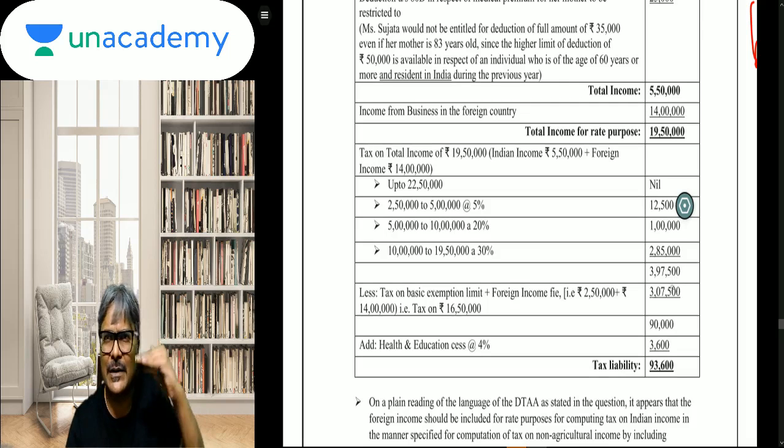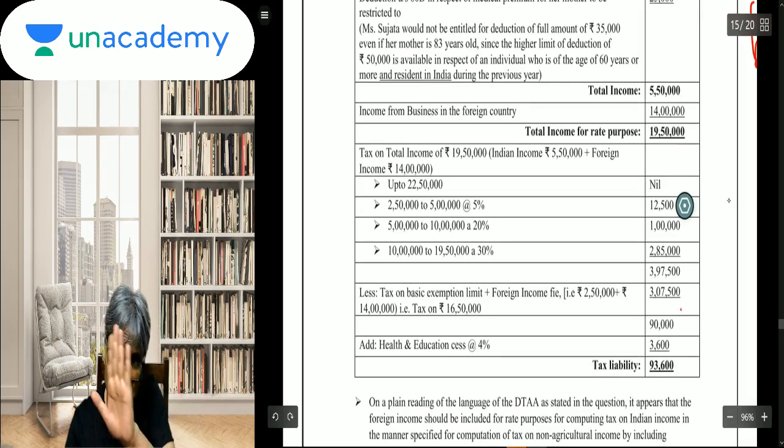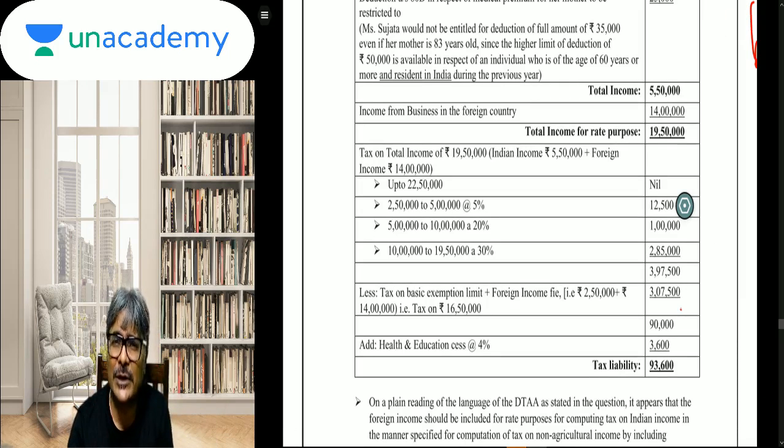This is the way agricultural income also we have done it. In our book we have got another way of solution which ICAI has given in November 16. They have given both the solutions. So I am giving the alternate solution over here, and in the book also I have given one more solution. Let me first discuss this one. This is the agricultural income approach.